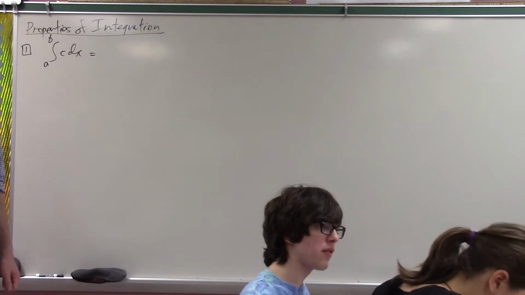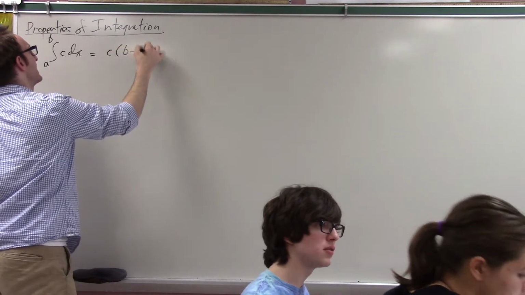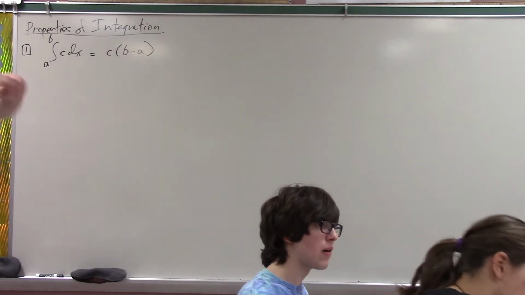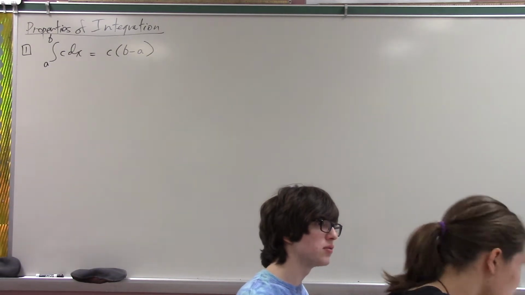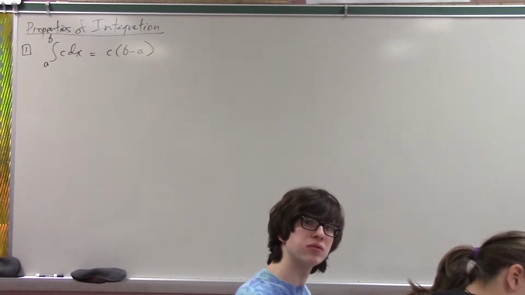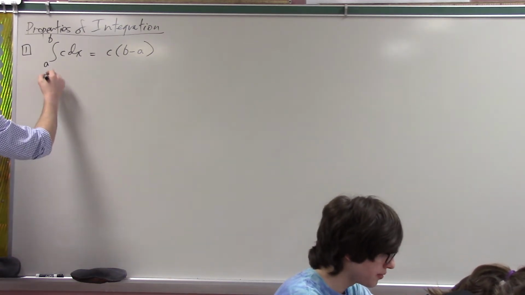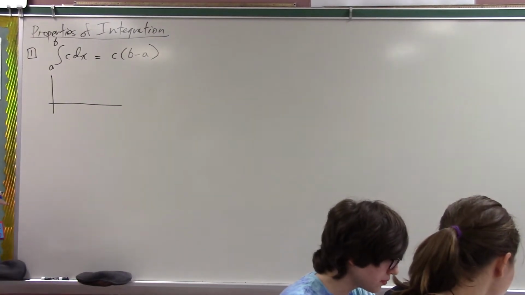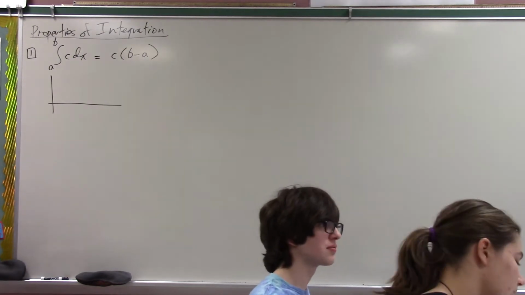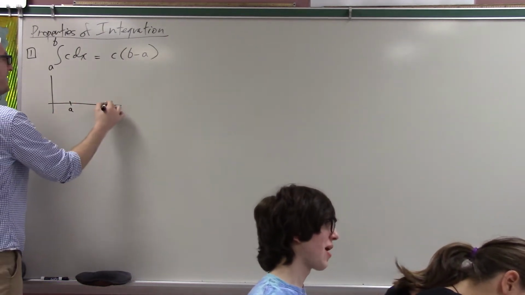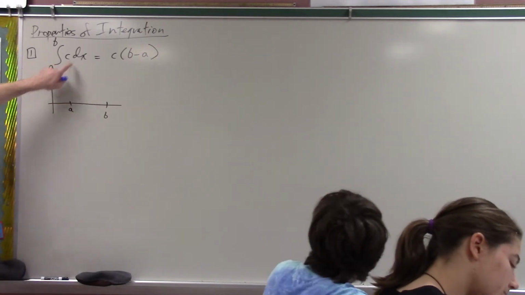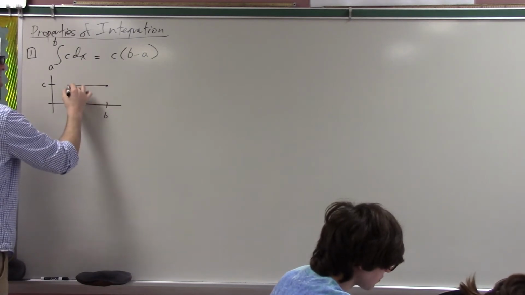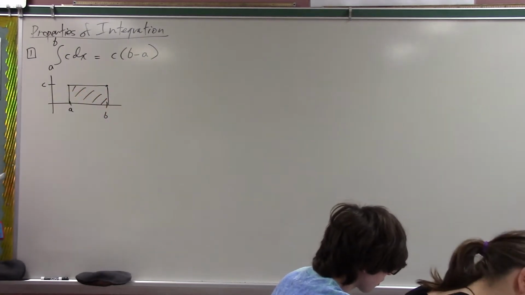b minus a. Yes, this is going to be c times (b minus a). If you draw a picture, it is really obvious. In fact, probably the best way to understand these various properties is to draw yourselves little pictures of them. So here is a and here is b, and what is this function c? It's just a constant function which has value c everywhere. So it looks like this, and if we interpret the integral as being the area under the curve, then this is just a rectangle like this.